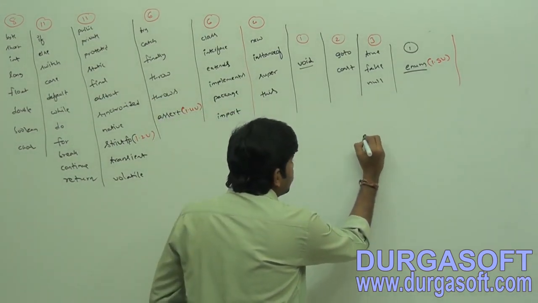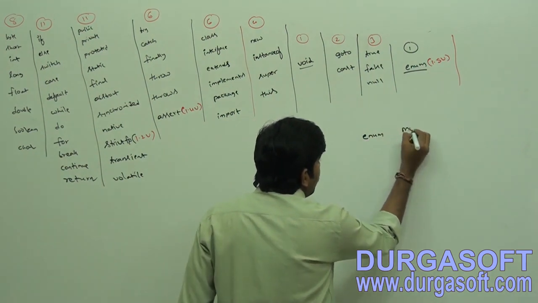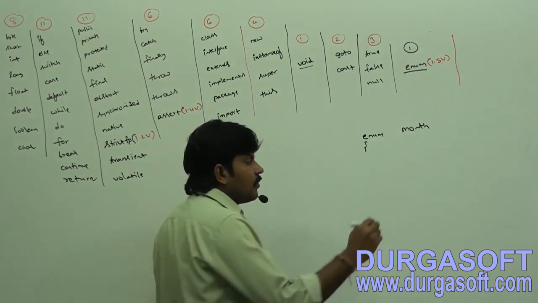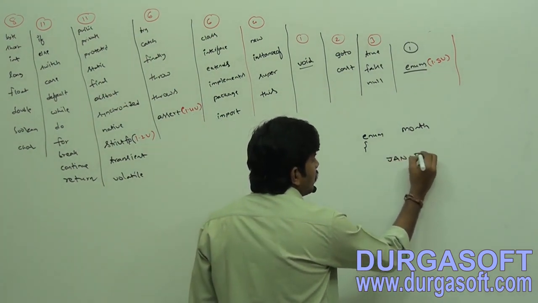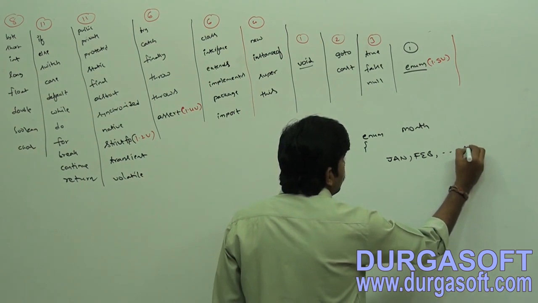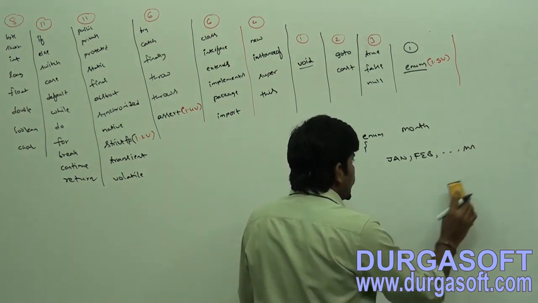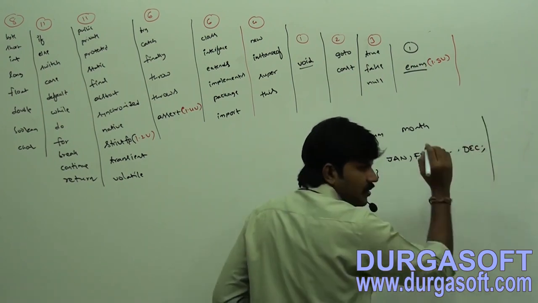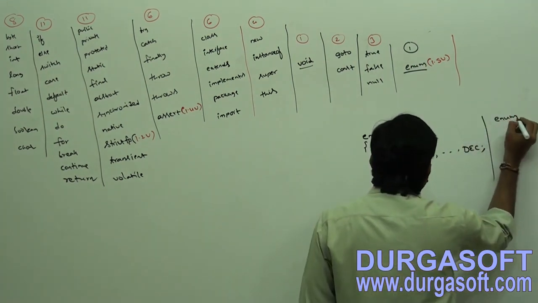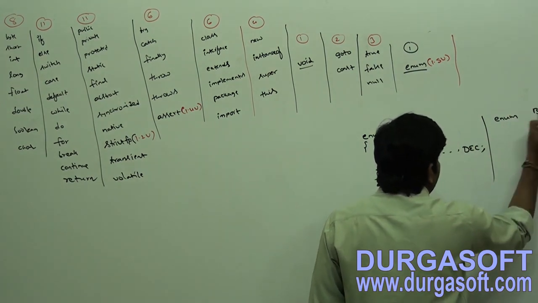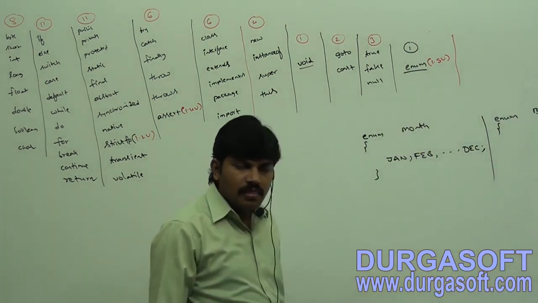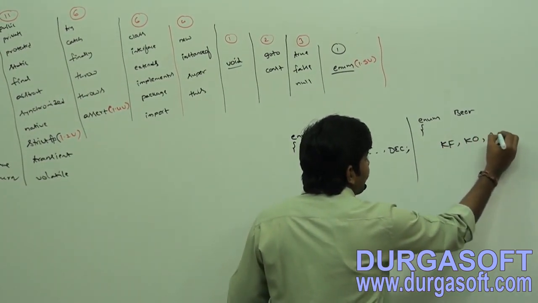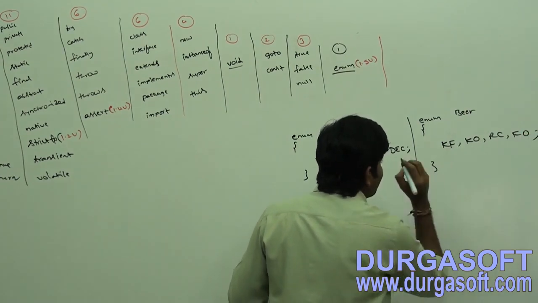In the enum concept, I will explain. Just enum month. Sir, can you tell what are the allowed values for month? Jan, Feb, up to DEC, like this we have. Next, enum beer. Sir, can you tell what are the allowed values for the beer? KF, KO, RC, FO, right.